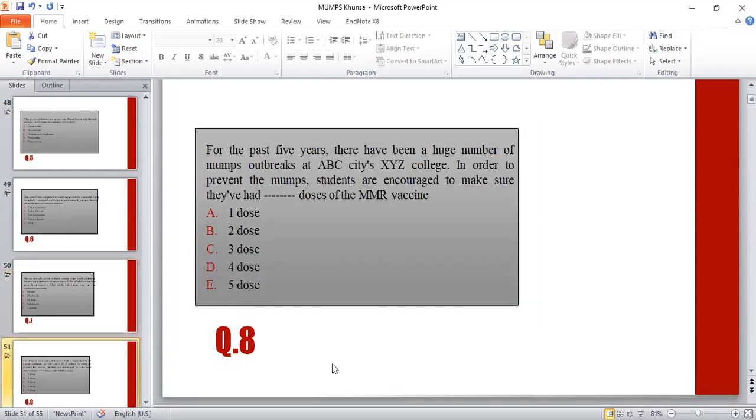MCQs 8. For the past 5 years, there had been a huge number of mumps outbreaks at ABC city's XYZ College. In order to prevent mumps, students are encouraged to make sure that they have had dash doses of MMR vaccine. Alpha 1 dose, beta 2 doses, C 3 doses, delta 4 doses, and E 5 doses.